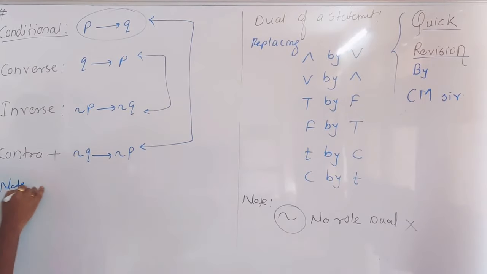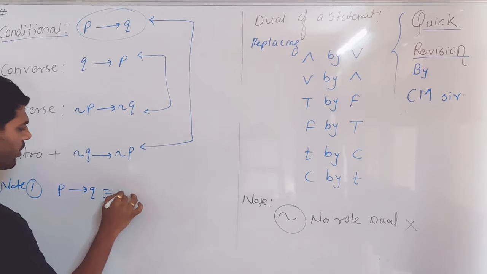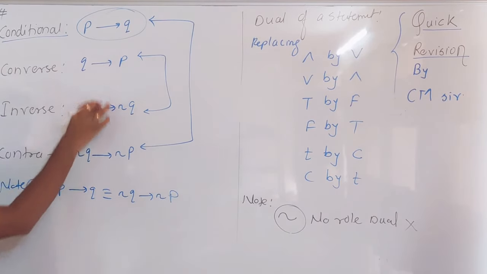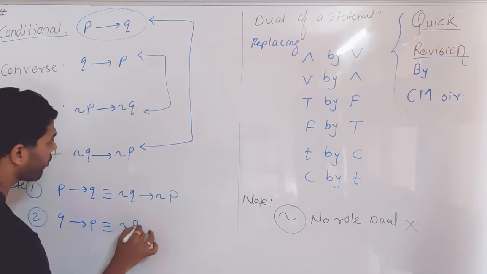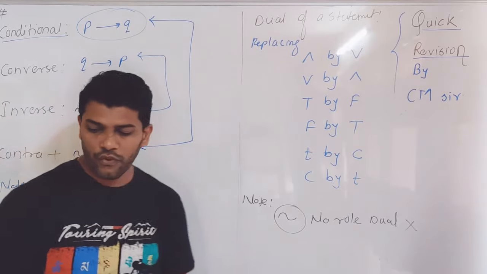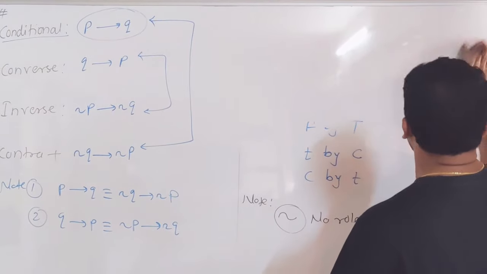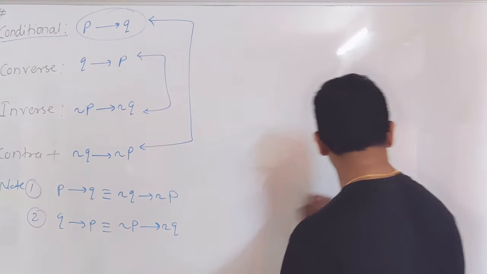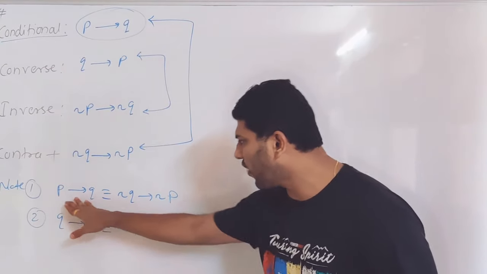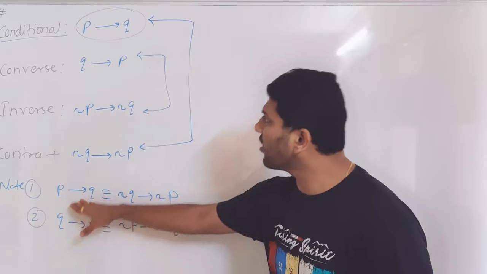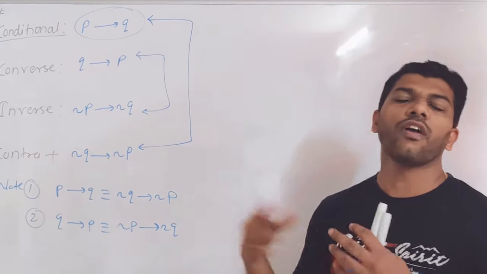Logically equivalent means if you prepare a truth table, you will find all the entries under conditional and contrapositive are the same, and all the entries under converse and inverse are the same.